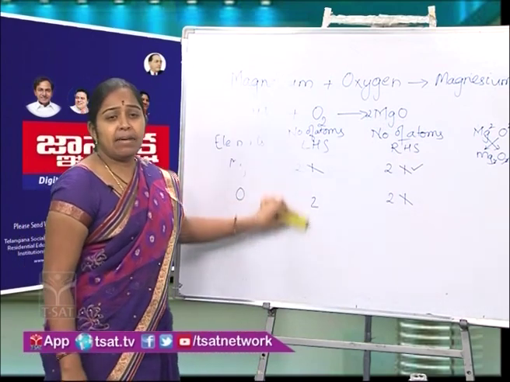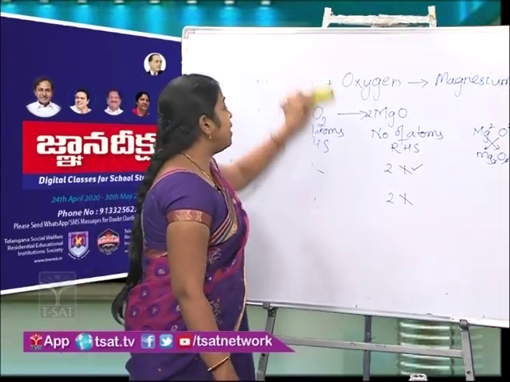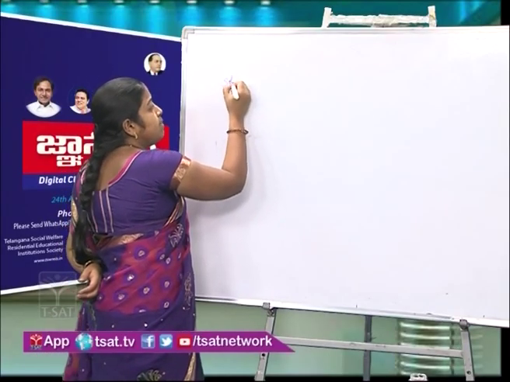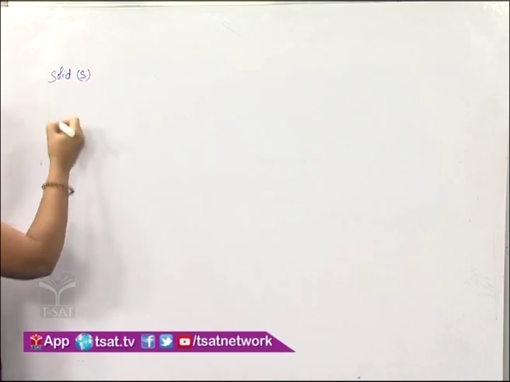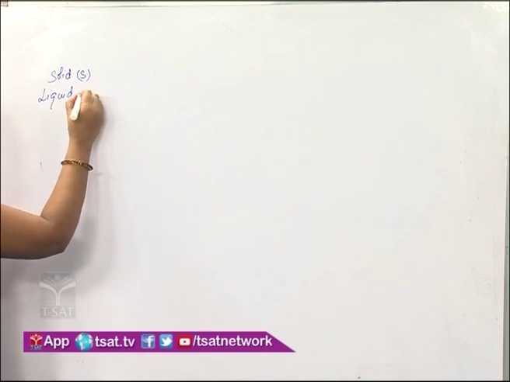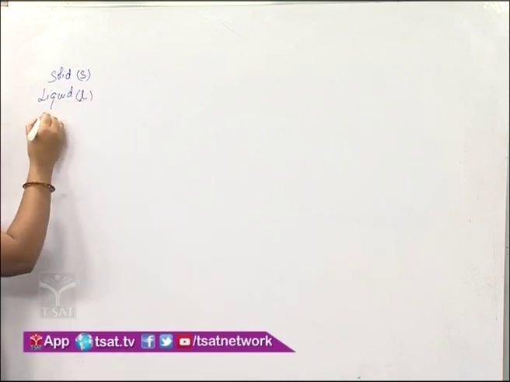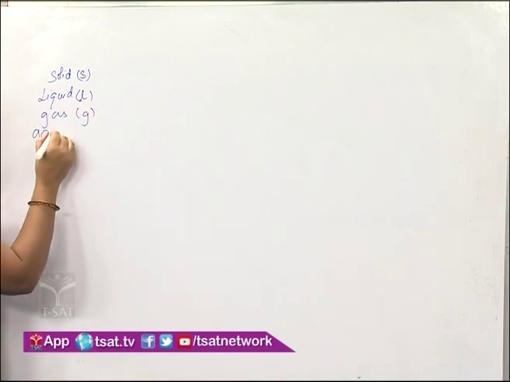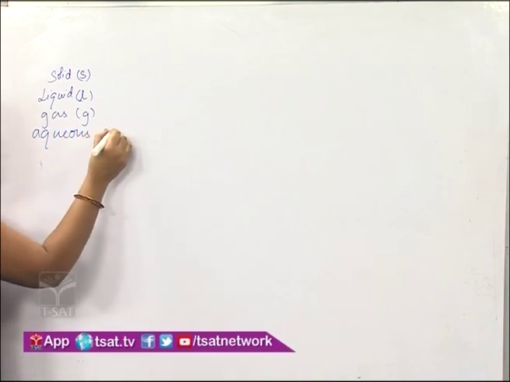We can make the chemical equations more informative by mentioning the physical states of the substances. Now in the reaction we have reactants and products. We mention the physical states of the reactants and products. If the reactant is a solid, we represent it with small s in brackets. A liquid can be represented with small l in brackets. A gas can be represented with small g in brackets, and a solution in water can be represented with the help of aq in brackets.